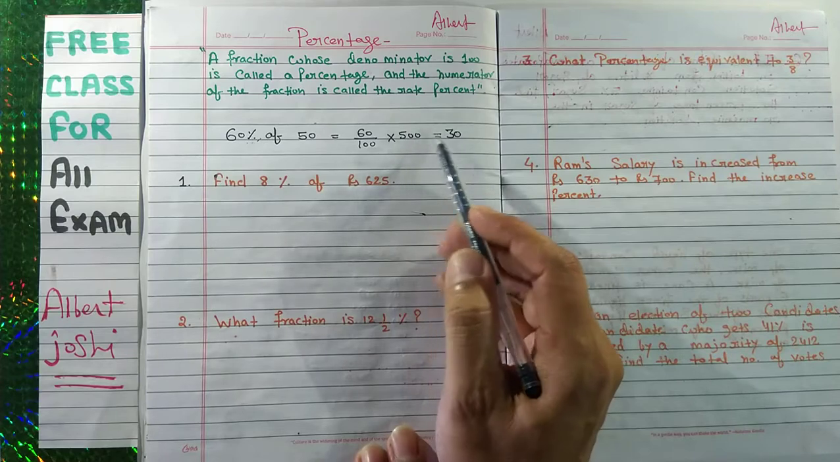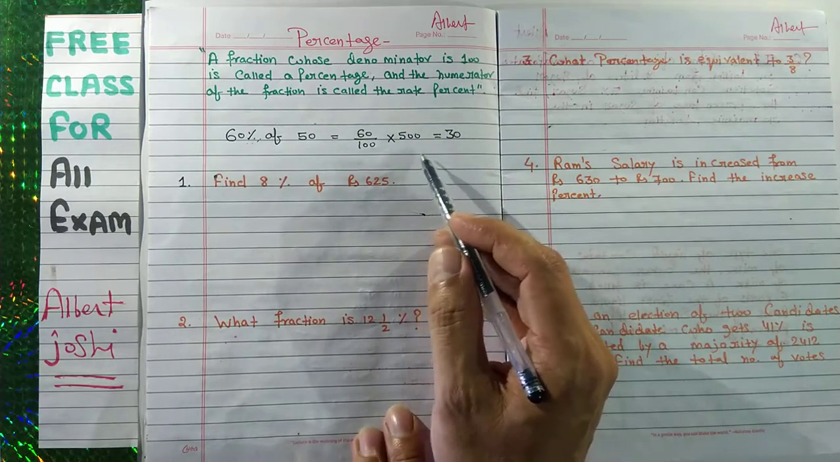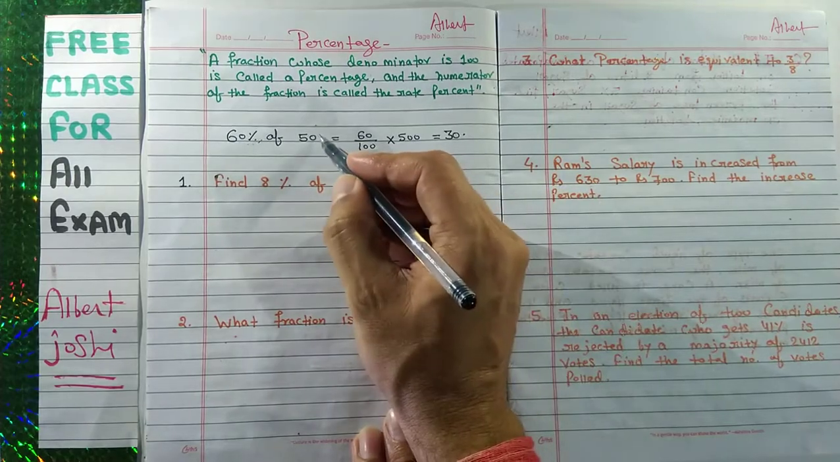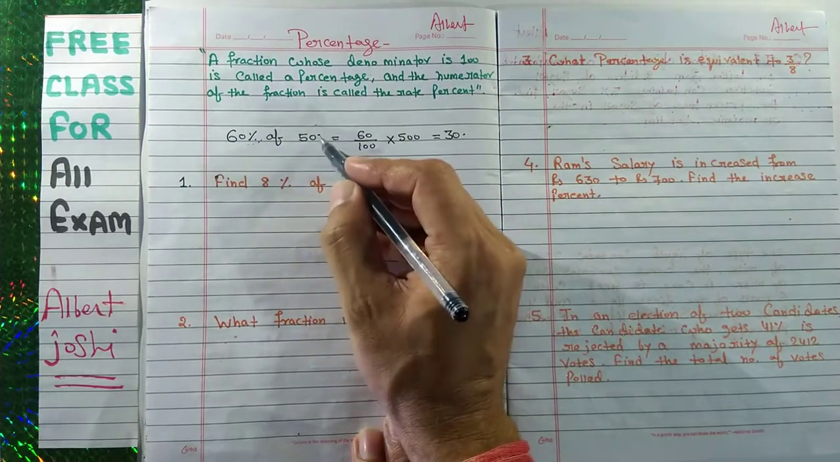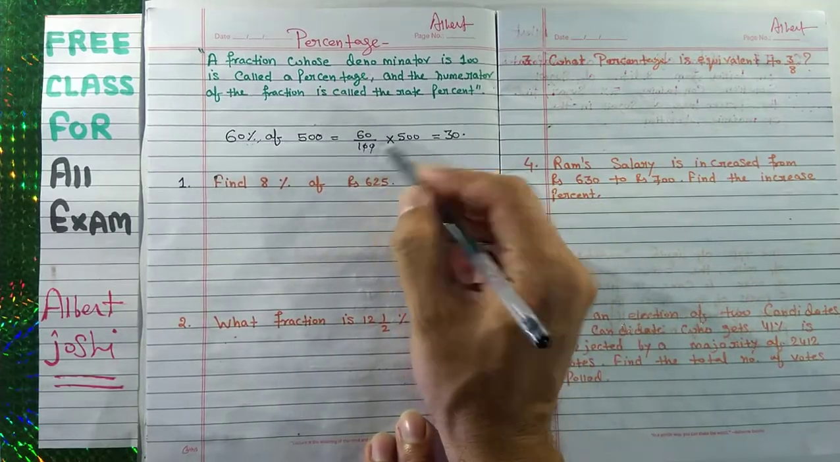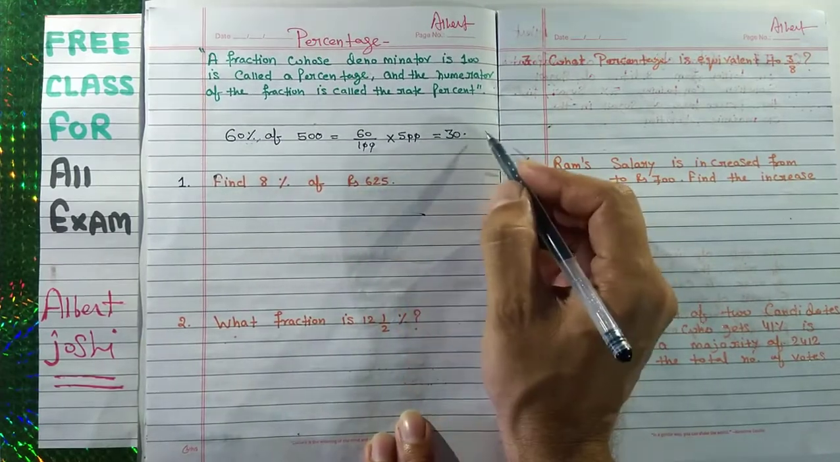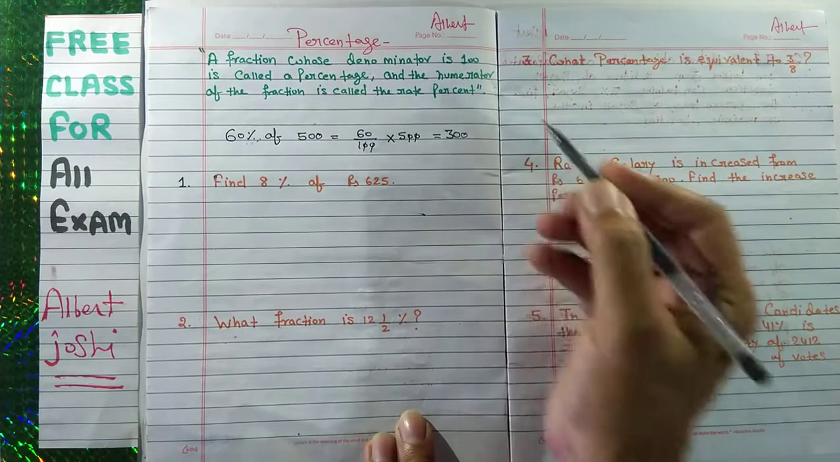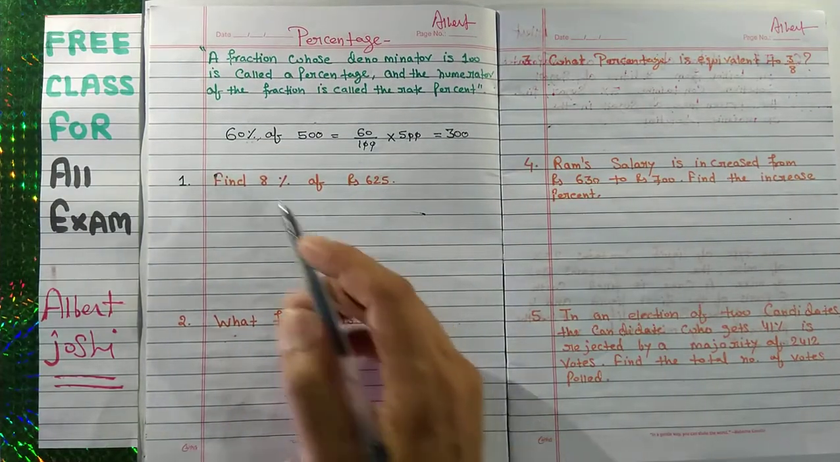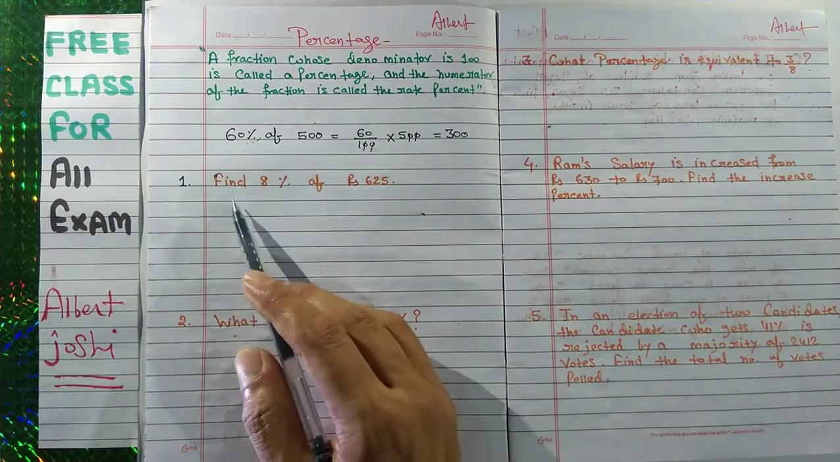Okay, so it will be 60 upon 100 into 500. Okay, so both will cancel. 5 6 are 30 and this. So your answer is this. Now we will take the next example.